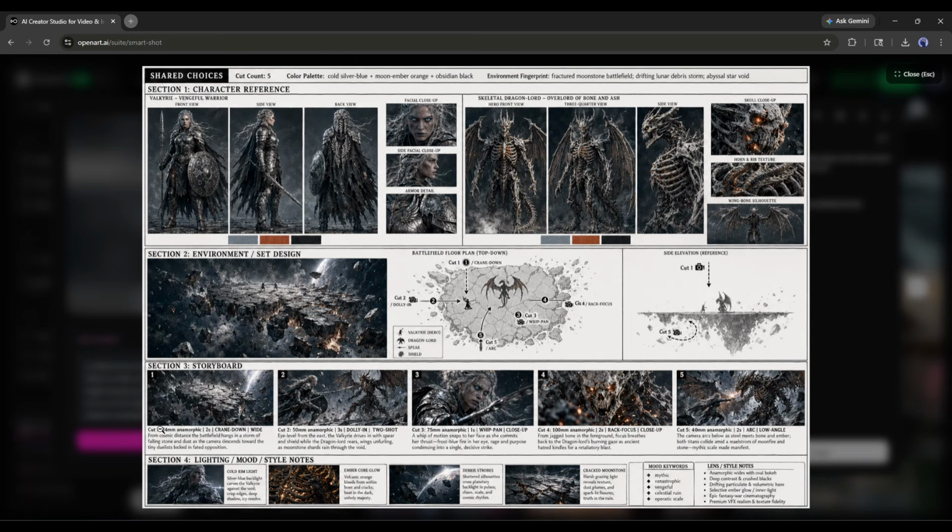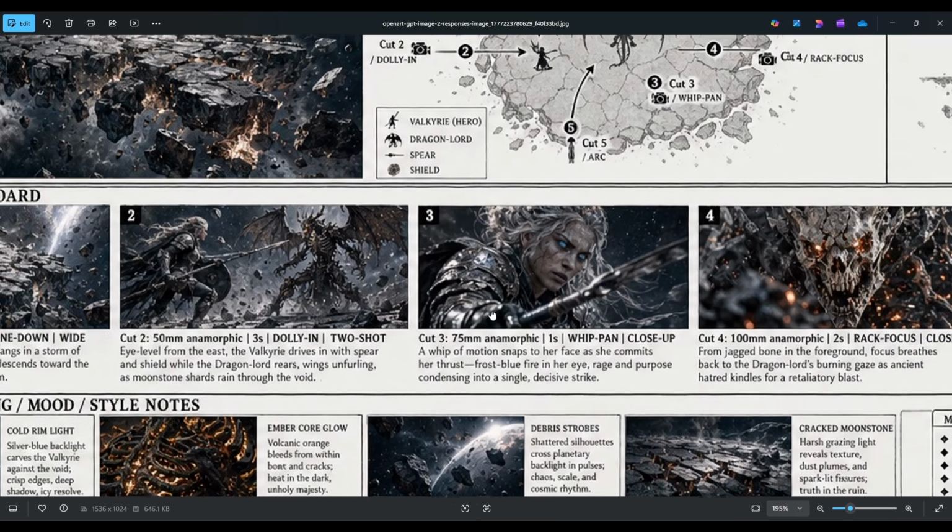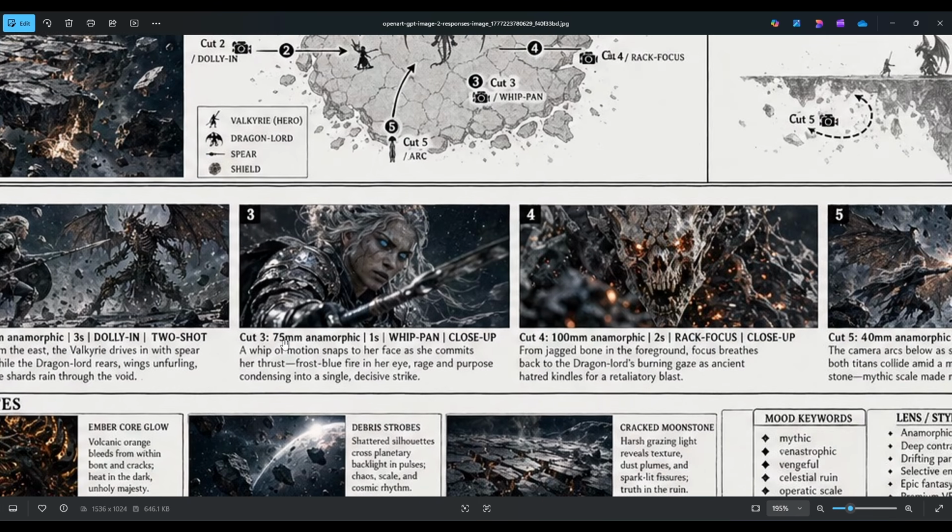Now, the storyboard. 5 shots. And I'm going to read each one because the detail here is what makes this different from every other AI tool. Shot 1. It's a crane down wide shot. You can even see it's using the 24mm anamorphic lens. You can see the scene details here. Next, in shot 2, it's using a 50mm anamorphic lens to create a dolly in shot. In shot 3, it will use a 75mm lens and create a whip pan, a close-up shot.